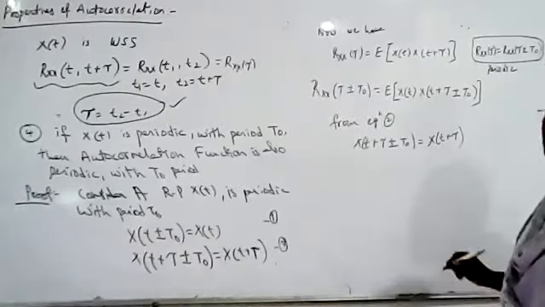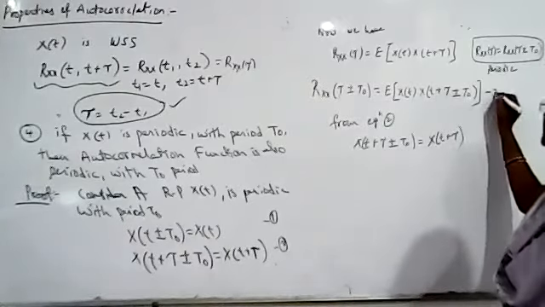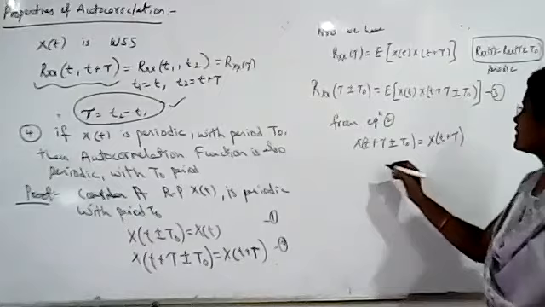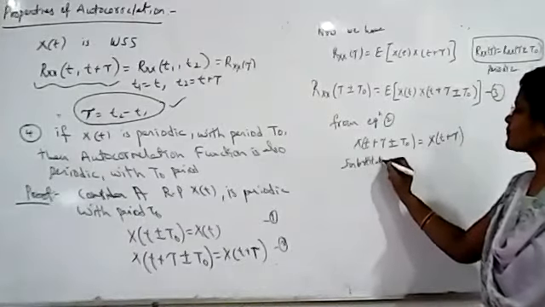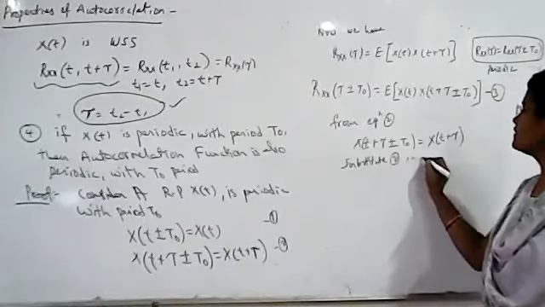Now we substitute this condition in equation 3. In equation 3, substitute 2 in 3.